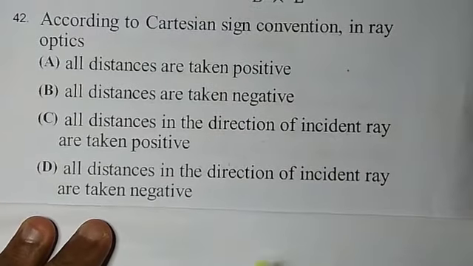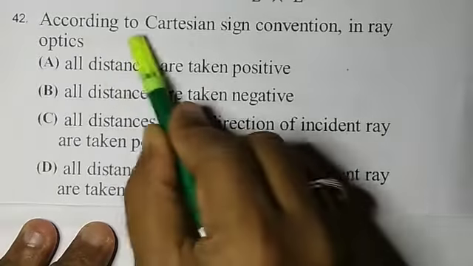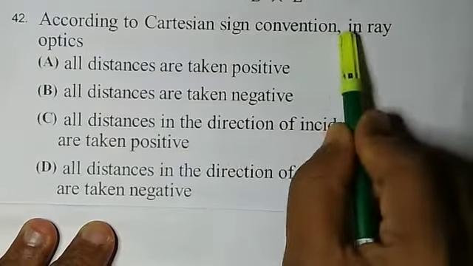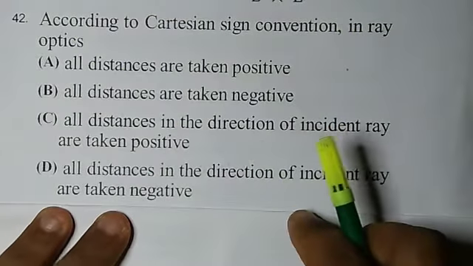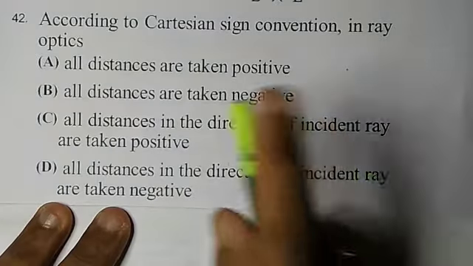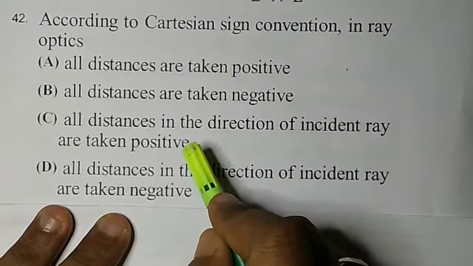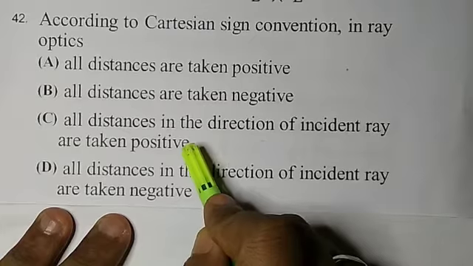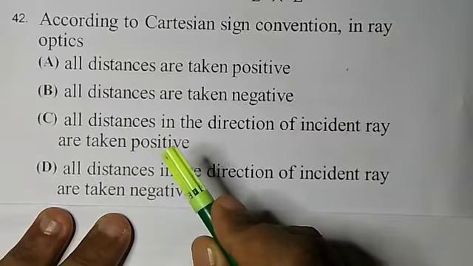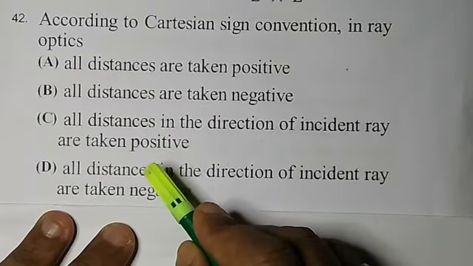Now question number 42. According to the Cartesian sign convention in ray optics, all the distances are measured from the optic center of a lens as well as a mirror. We know this very well.